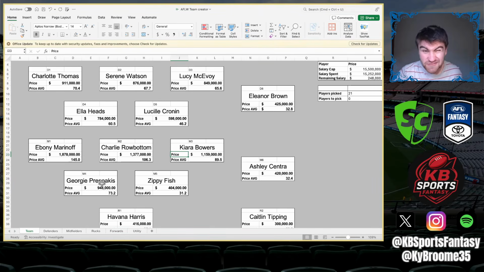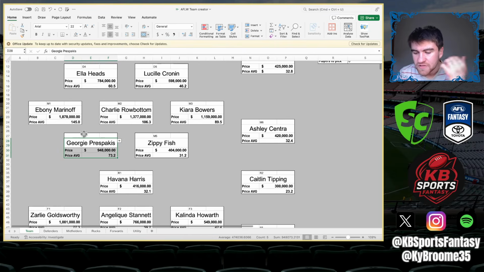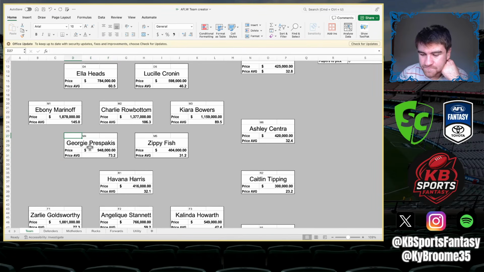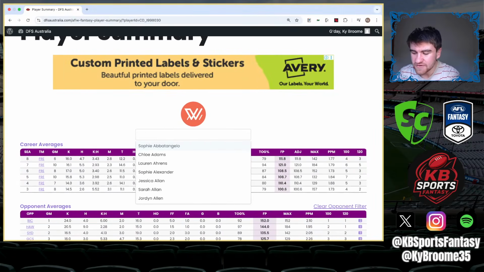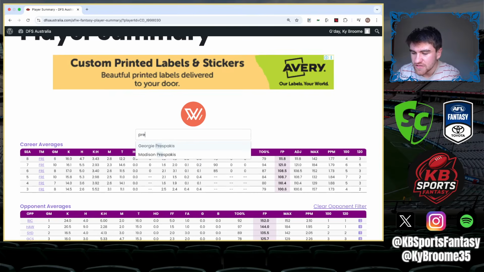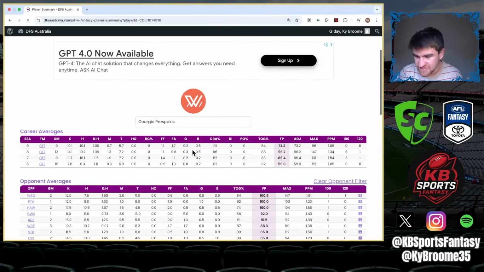Next up is Georgie Prespark, is one that I've definitely toed and froed and gone, can I go somewhere else with this one here? And she's probably the midfielder that I'm pretty set on these girls and then the rookies. So I think Georgie Prespark is the one rookie that I'm going, I don't know about this one in comparison to all the one non-rookie, I should say, in the midfield. So yeah, I can see the value there. The value is like 20 points of value. If we go Georgie here, you'll see it.